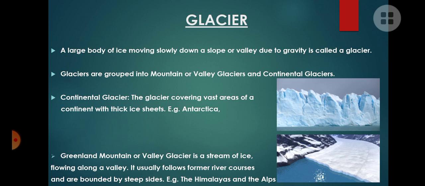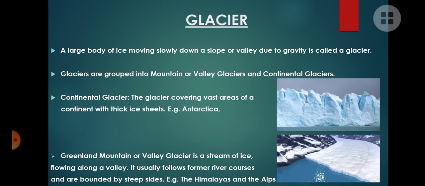So what are glaciers? They are a large body of ice moving slowly down a slope or valley due to gravity. It is called a glacier. So it is a body of ice and it moves slowly.